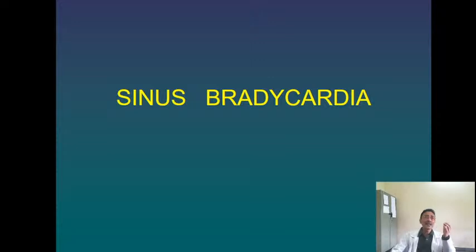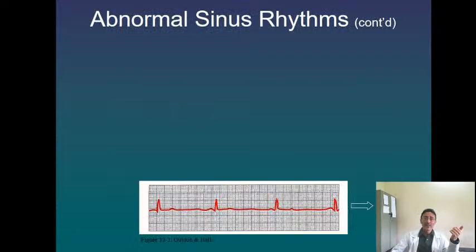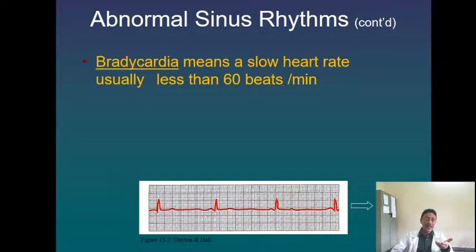Now what is sinus bradycardia? Bradycardia means a decrease in the heart rate. Sinus means the SA node is the rhythm. If the SA node is the pacemaker of the heart and it is generating impulses at a slower rate, it is known as sinus bradycardia. Now here see the sinus bradycardia. Even a wild guess can say that this person is having a slower heart rate. See the gap between the RR interval, it is so prolonged. So a rough estimate can be that there is a slow rate.